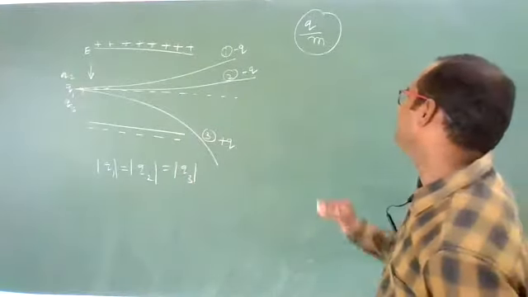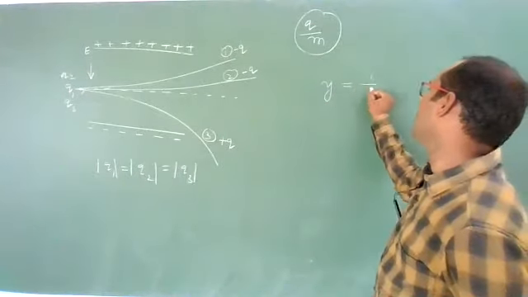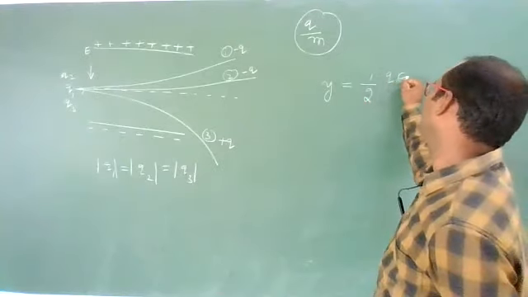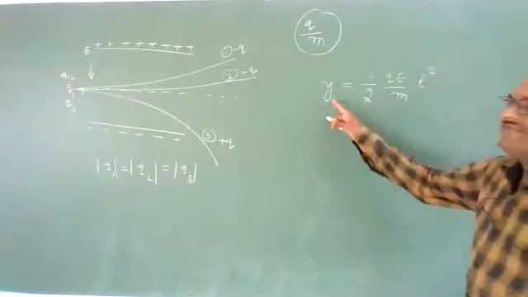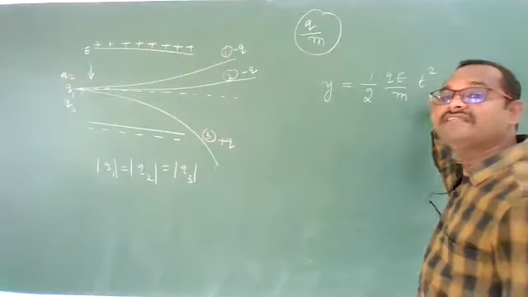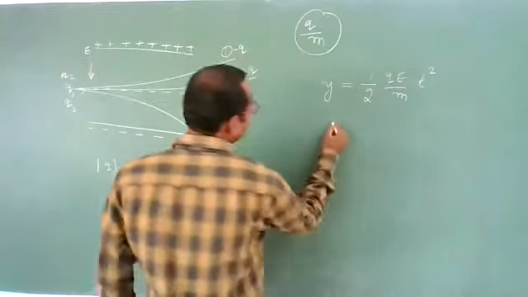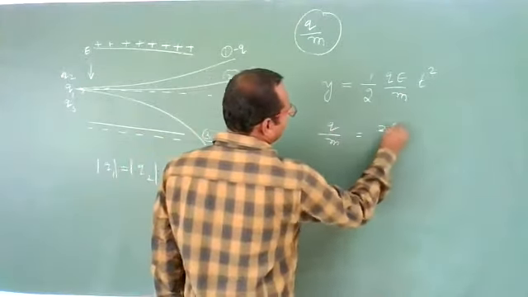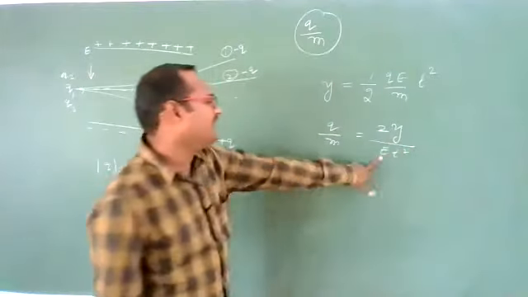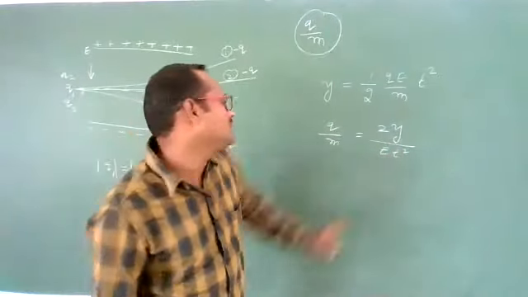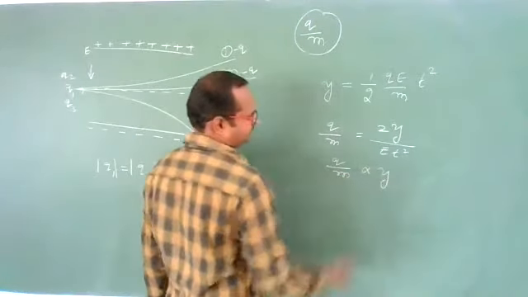Clear? About deflection, as I have given one formula for deflection, y is equal to half qE by m into t square. Do you remember this one? y is equal to u_y t plus half a_y t square. a_y value is qE by m. From this, the q by m value I want. q by m is equal to 2y divided by E t square. Electric field is constant, time is also constant, let us suppose. Then q by m is proportional to deflection.